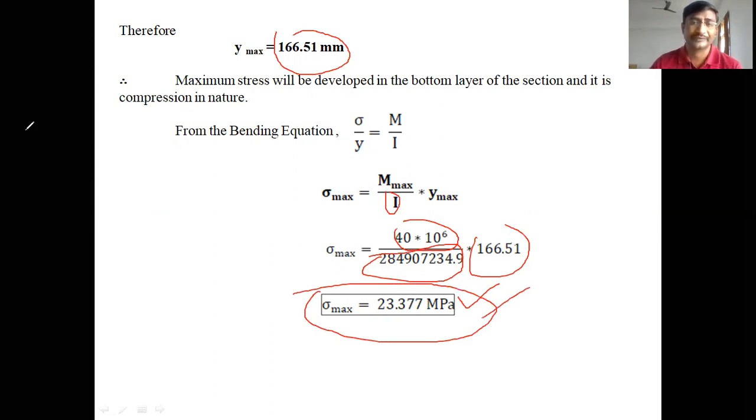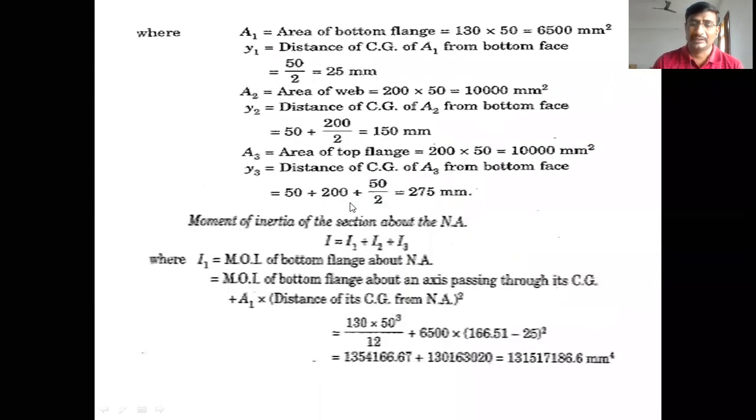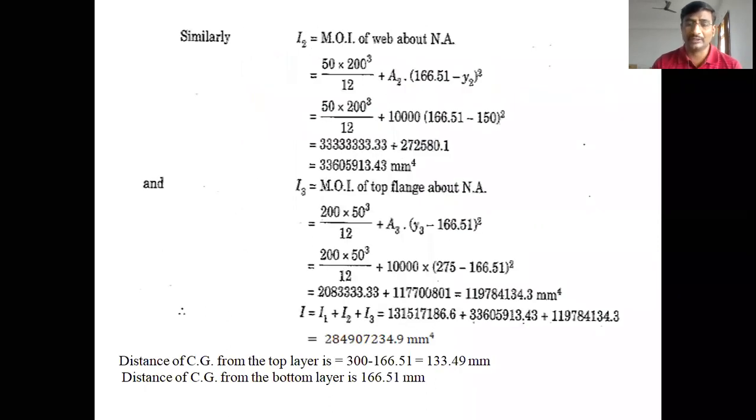Okay, students, the major portion of the problem is to find the moment of inertia. If you get the moment of inertia, then we can easily solve the problem. You already studied in engineering mechanics how to get the moment of inertia about the central axis of the whole section, either symmetric or non-symmetric.